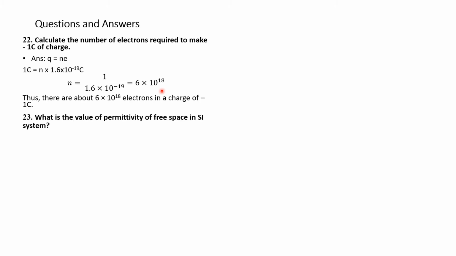Question number 23. What is the value of permittivity of free space in the SI system? We know epsilon naught is the permittivity of free space in the SI system. So the answer, epsilon naught is this, you have to remember, 8.854 into 10 to the power of minus 12 coulomb square per newton meter square.